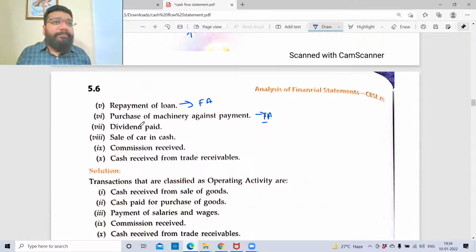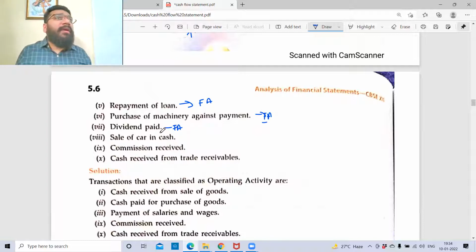Dividend paid. Dividend I pay to whom? Shareholders. What did I do with shareholders? I raised money in the form of capital. My business has been financed by the shareholder. So if share capital is financing activity, the dividend I pay is also financing activity.